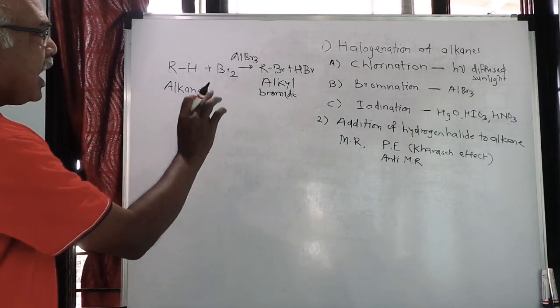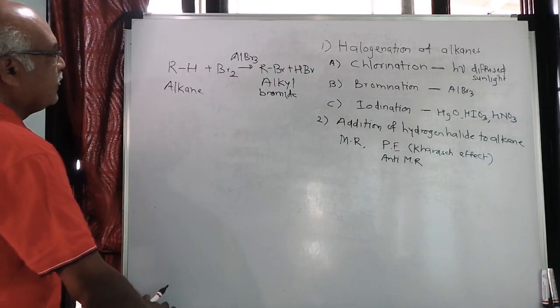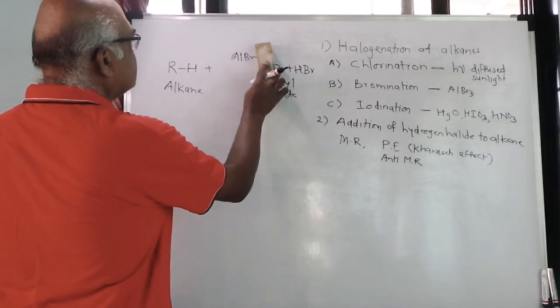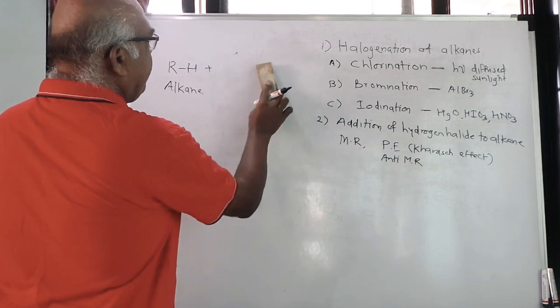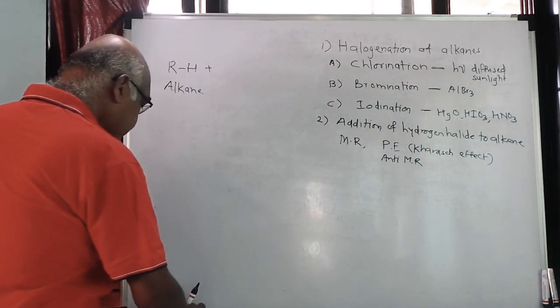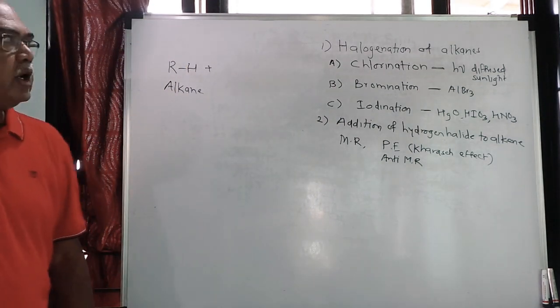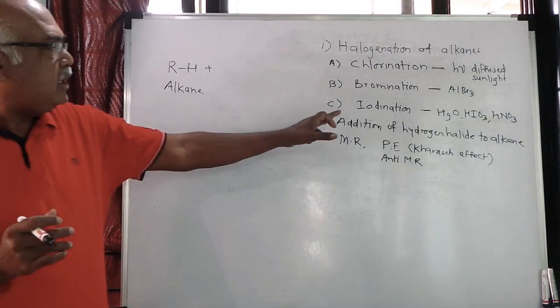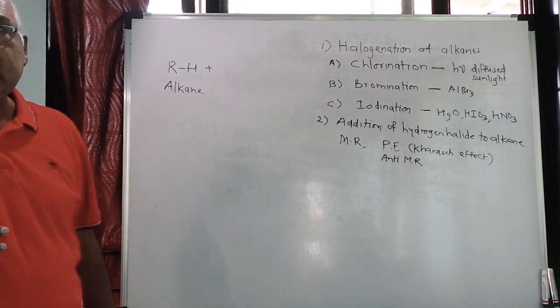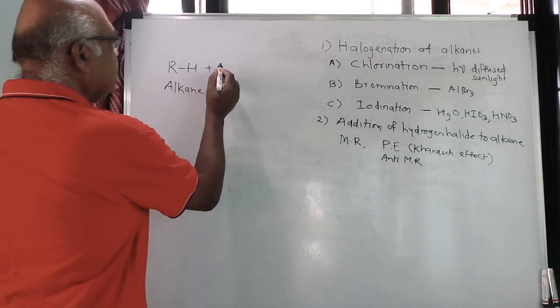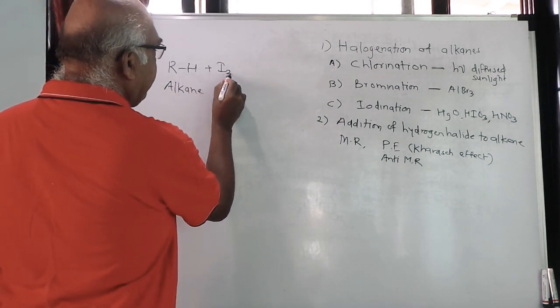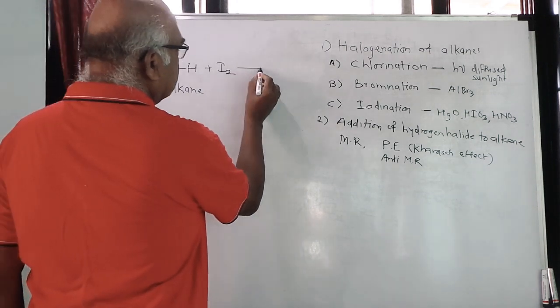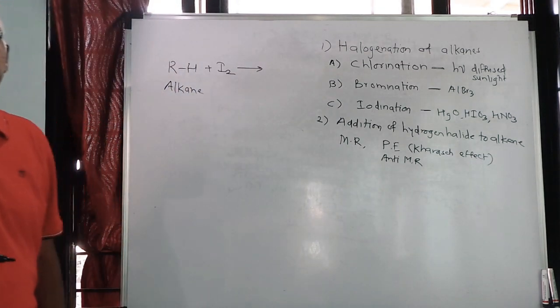Now iodination, that is, alkane is taken and this is treated with iodine. This we have already studied in 11th standard: chlorination, bromination, and now iodination. Now when you take alkane and treat it with iodine, theoretically we'll say what will happen.